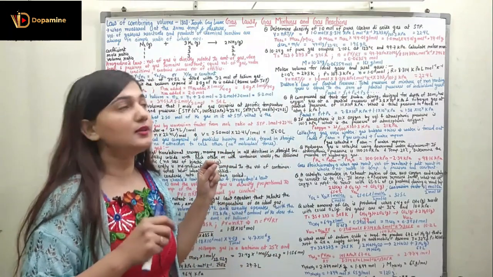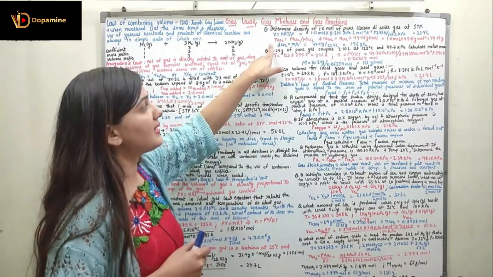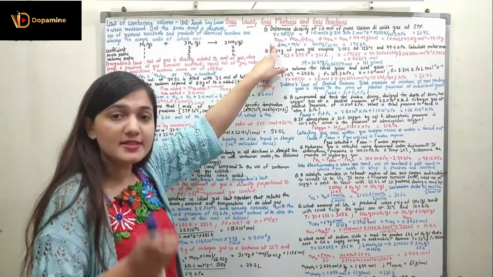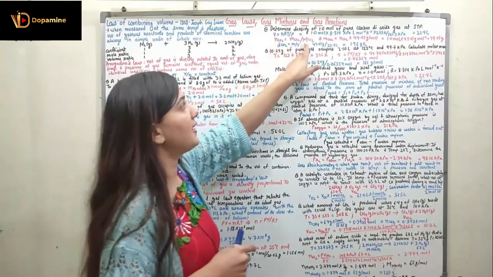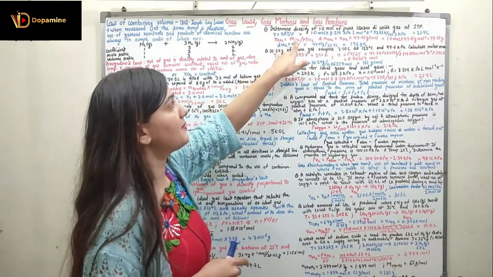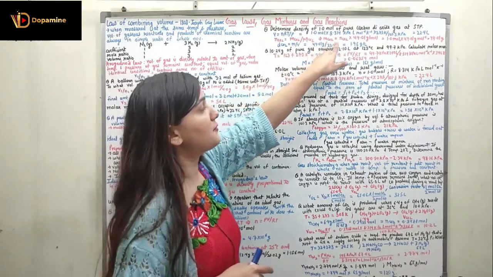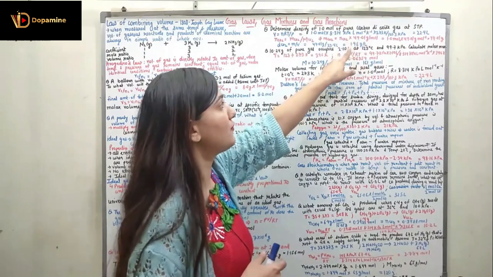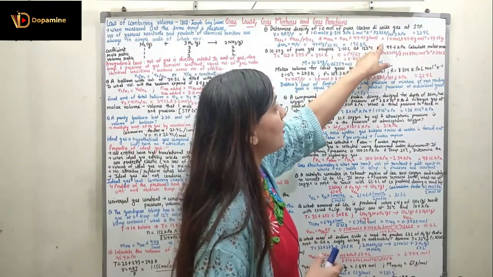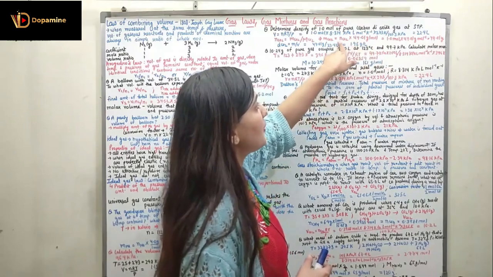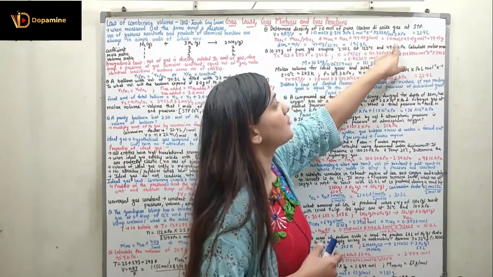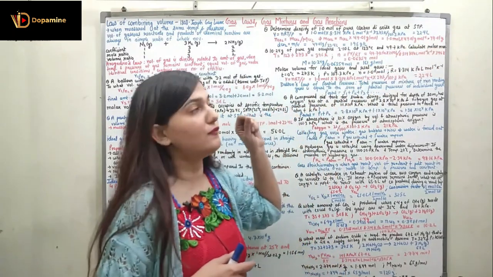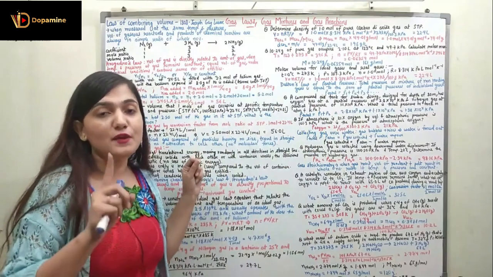The next thing we have to calculate is the mass. So for mass we are taking the number of moles of CO2 into consideration. Because we know the molar mass and we know the number of moles, I can find out the given mass. The number of moles is given mass upon the molar mass, so the given mass will be equal to the number of moles multiplied with the molar mass of CO2. The molar mass of CO2 is 44.01 gram per mole, and the number of moles is 1.0 mole. So 1.0 mole multiplied with 44.01 gram per mole gives me 44.01 gram. This is the mass of the CO2.